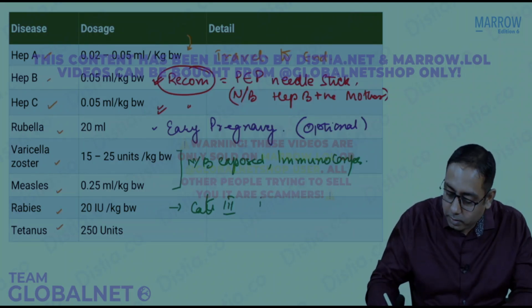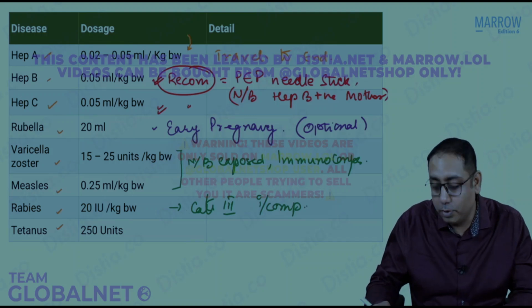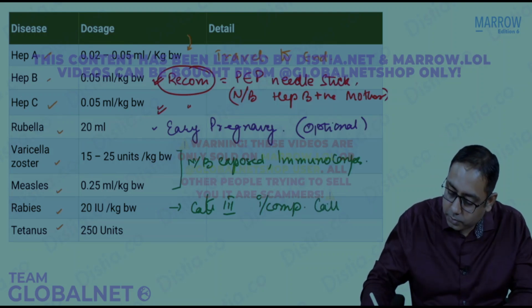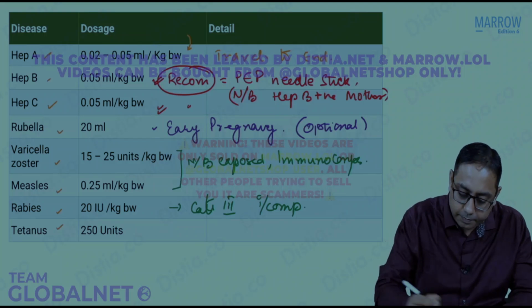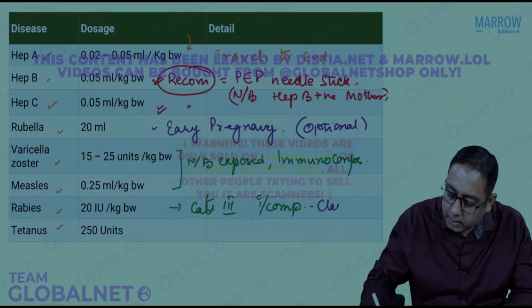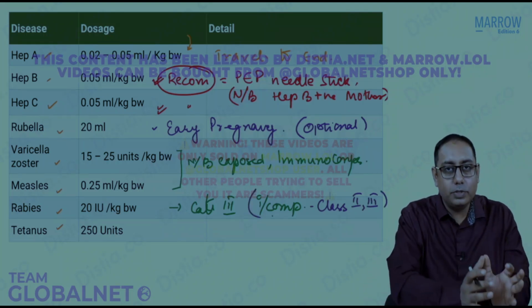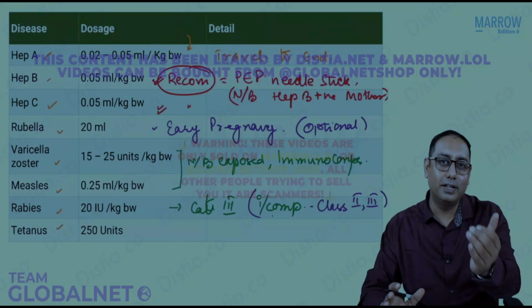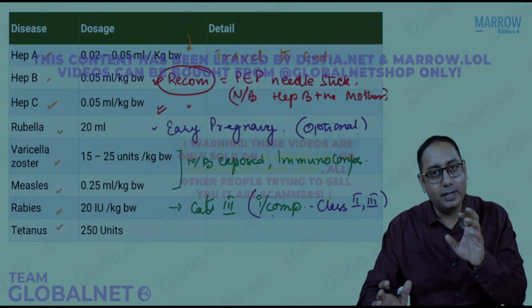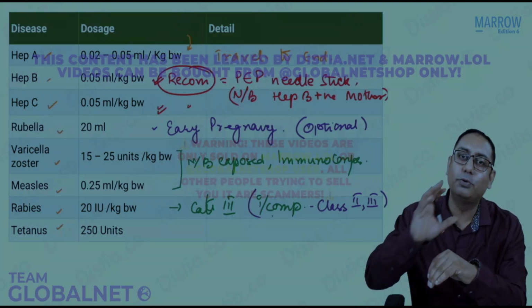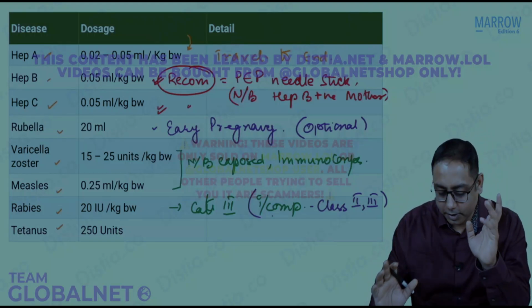It is also given to patients who are immunocompromised, with class 2 and class 3 bites. So in case of normal individuals, all class 3 bites will get the rabies immunoglobulin. And in case the person is immunocompromised, for both class 2 bites and class 3 bites, you're going to give the rabies immunoglobulin.